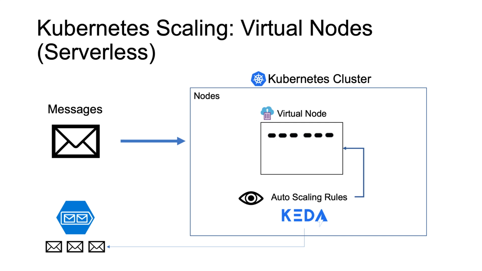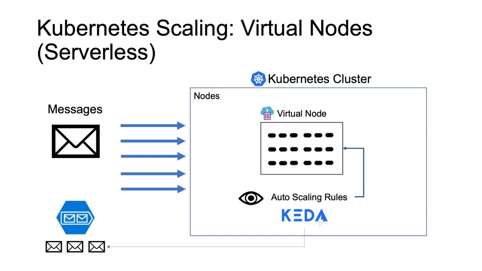So now we have KEDA in the picture. We're still running our containers in the virtual nodes. They are running in Azure Container Instances. However, instead of scaling rules being driven by hardware, we have instead configured KEDA to look at our Azure storage queue to understand how many messages we have and scale our cluster appropriately. Now, just as important to understand is when we need to reduce our cluster size, potentially scaling down to 0.